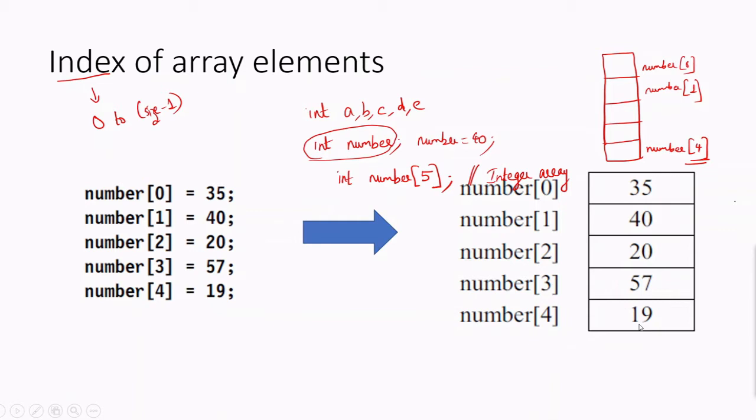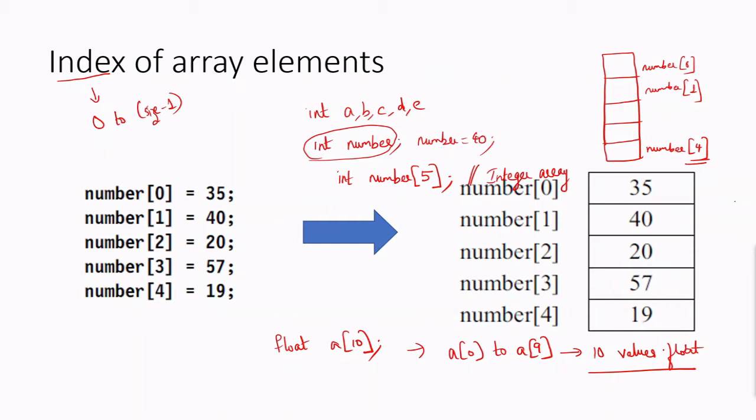Hope you got a basic idea of an array. This is a very simple example of an integer array. Just like that, if you need float, you can write float a in brackets, say 10. This means all the values will be float, and there will be 10 values, A0 to A9, of float type.